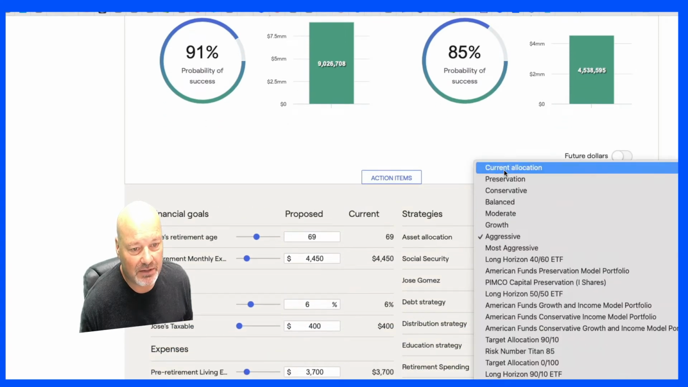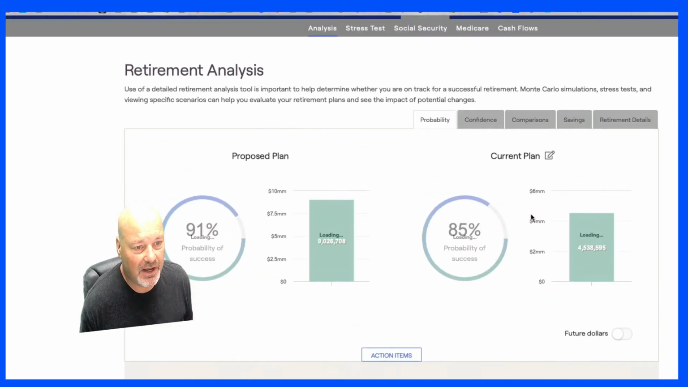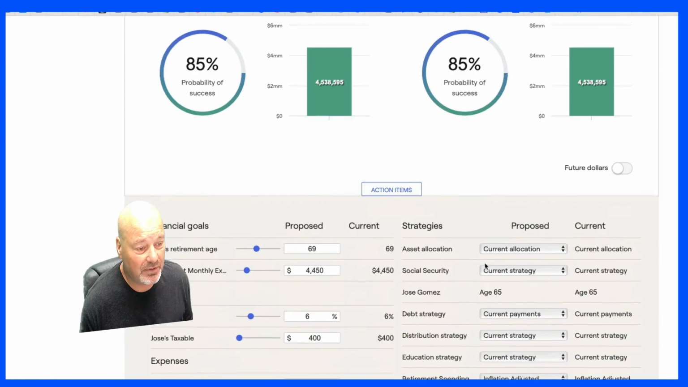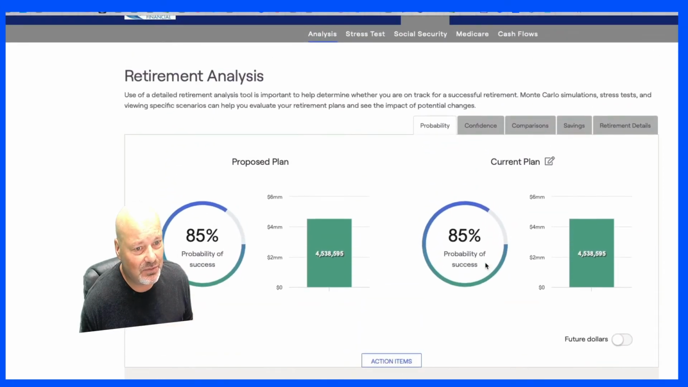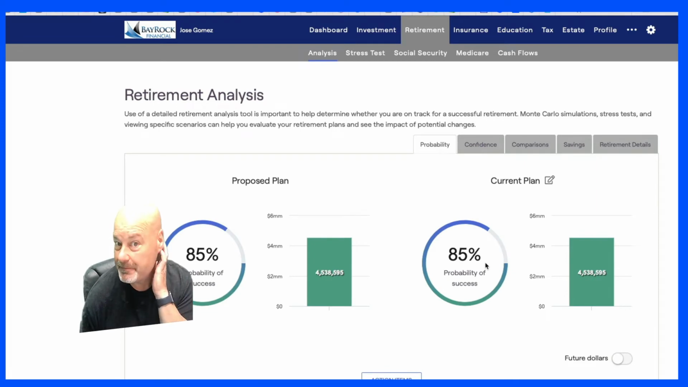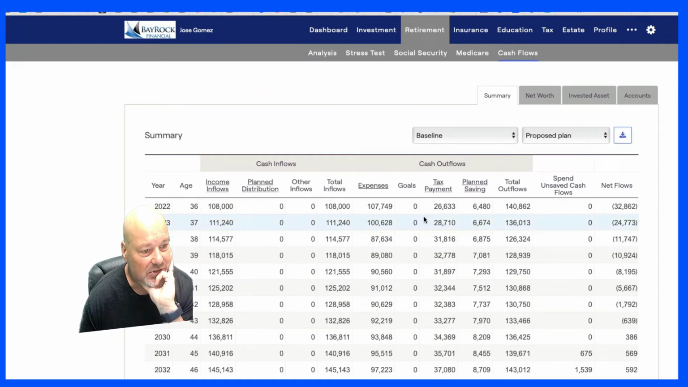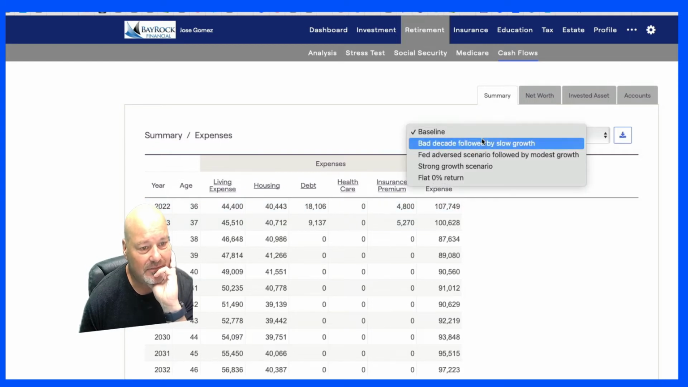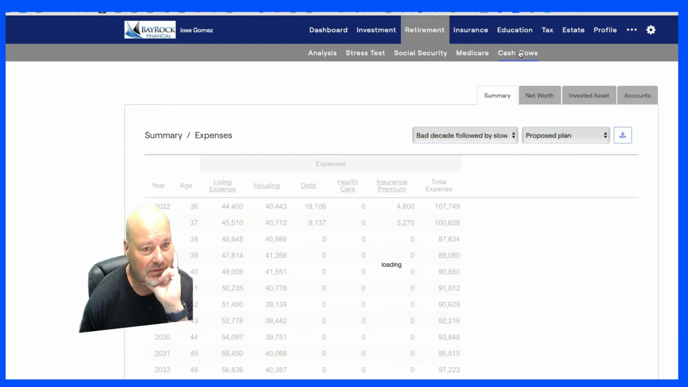Okay, I'm going to move this back to the current allocation. Hit refresh, see what happens. Okay, so we have 85% probability of success. I'm not exactly sure what I did to change that. So let's just take a look at the cash flows here real quick. I'm just curious. So your total inflows, that's your income, your expenses, and if I want to see deeper in expenses, I can see living expenses and housing and debt. Okay. Very good. Back to cash flows.